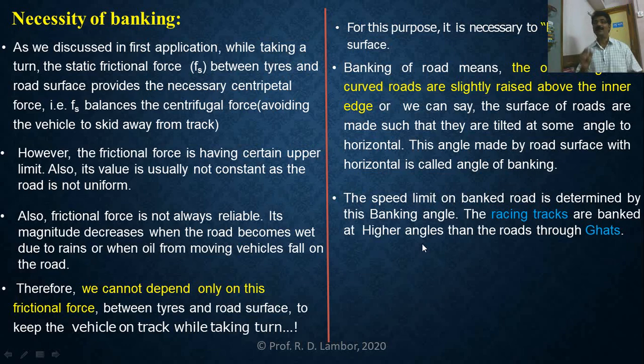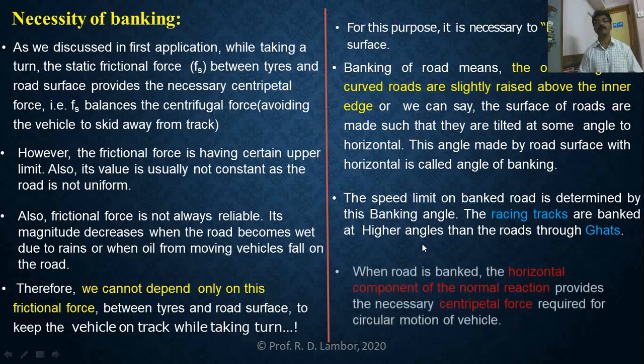But if the road is banked, then the vehicle has two speed limits, upper as well as lower. We must find the derivations for the upper and lower speed limits. So we will proceed to the speed limits of a vehicle along a banked circular road.